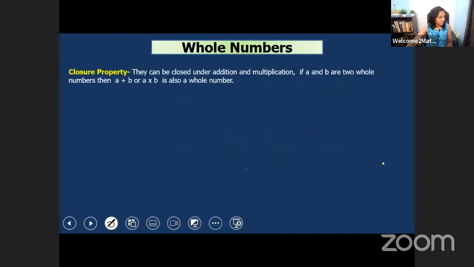Let's see first the closure property. What is closure property? Whole numbers are closed under addition and multiplication. If A and B are two whole numbers, then A plus B or A into B is also a whole number. For example, let's take two whole numbers like 3 and 4.